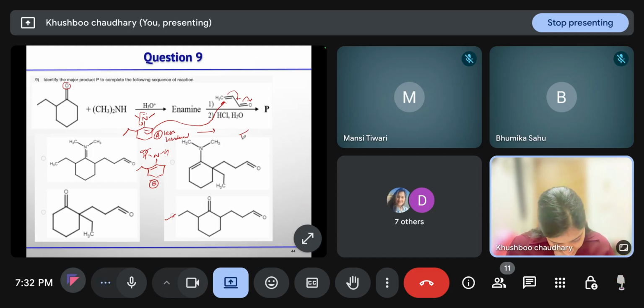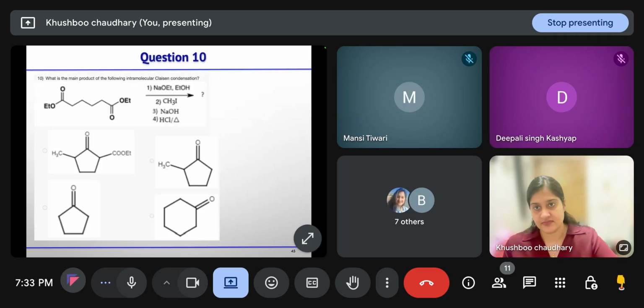Firstly it will form here N CH3 CH3 positive, and here you will get this, and then after hydrolysis of imine you will get ketone there, this one. Clear? Yes, ma'am.